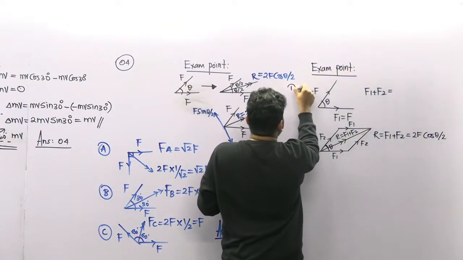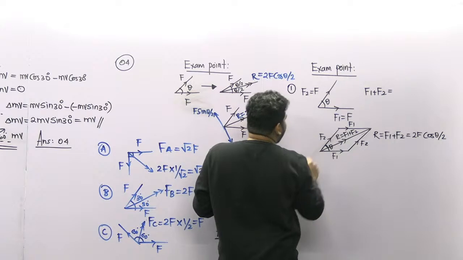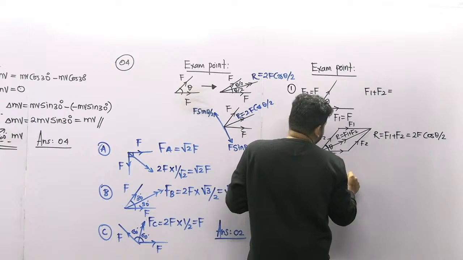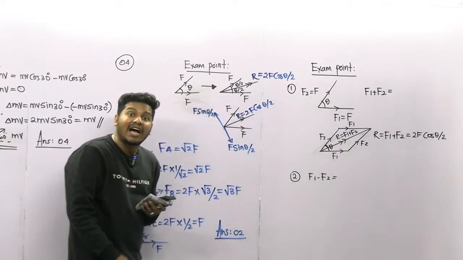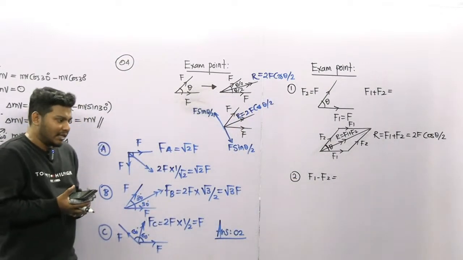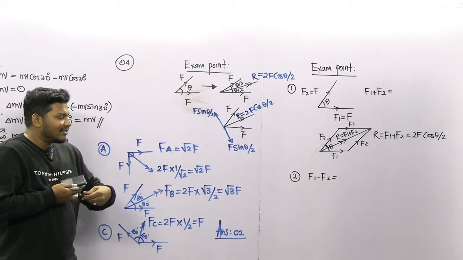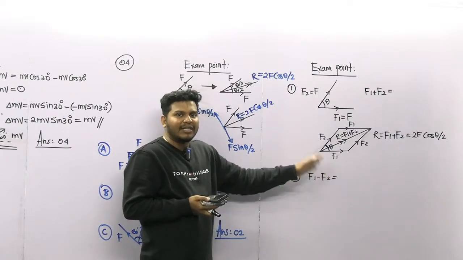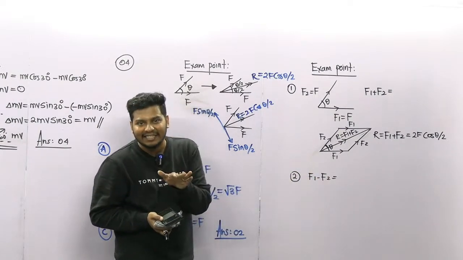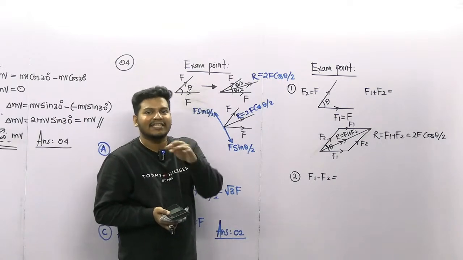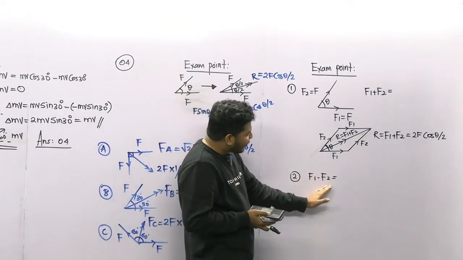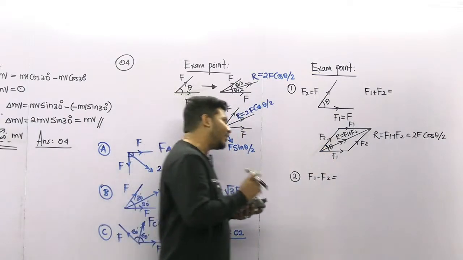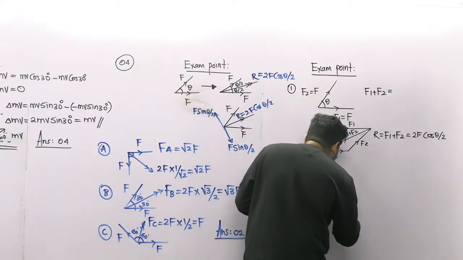So this is number 1. Let's say they are asking F1 minus F2, this is very important. Look at this one. F1 is equal to F, F2 is equal to F. F1 minus F2 means F minus F is 0, no? You can't say it like this because this is not a scalar, this is a vector quantity. For these kinds of questions, we can easily do this. Look at this one. So what I can do here is,